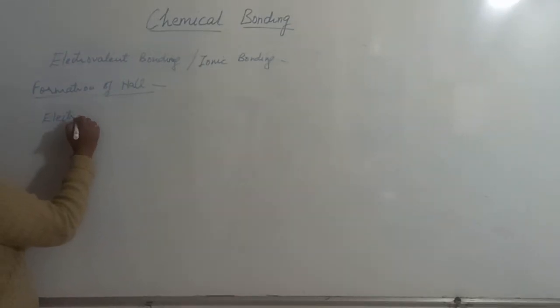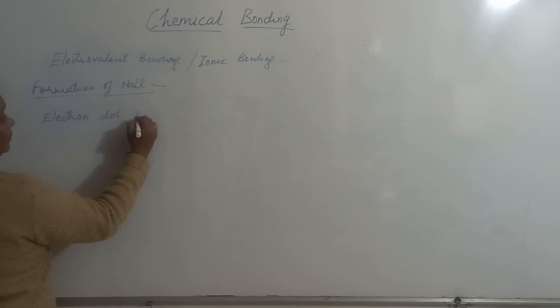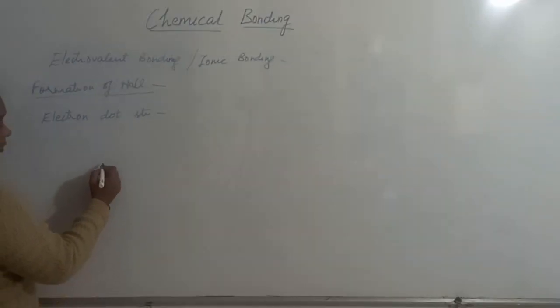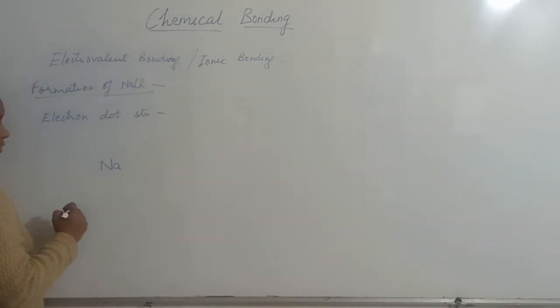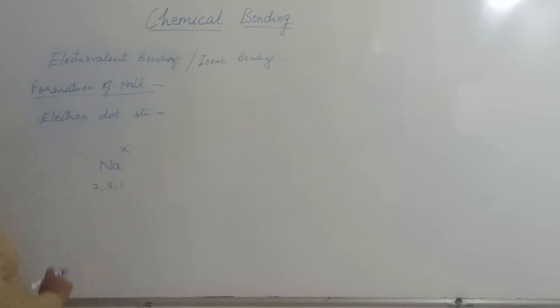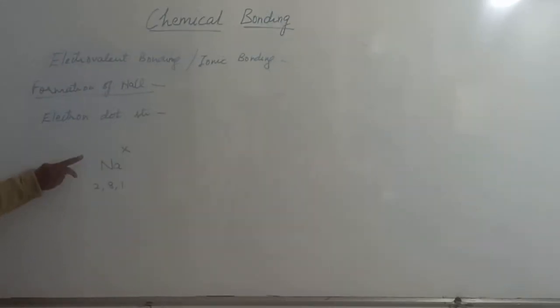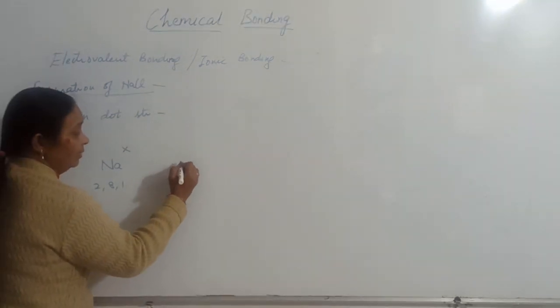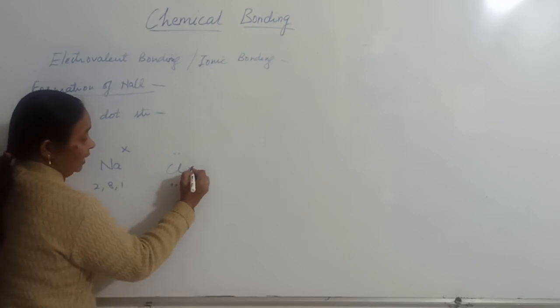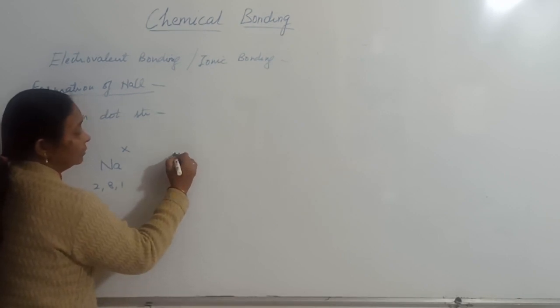Electron dot structure. In this structure, the sodium atom is shown, and the one electron which is present in the outermost shell is shown with the help of a cross. Na, you write simply Na, one electron with a cross. Cl, the 7 electrons which are present in the outermost shell are shown like this with dots.